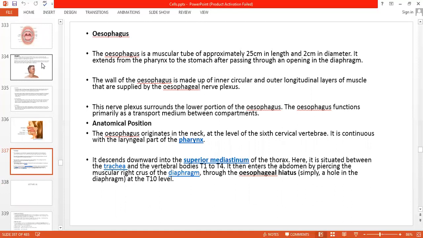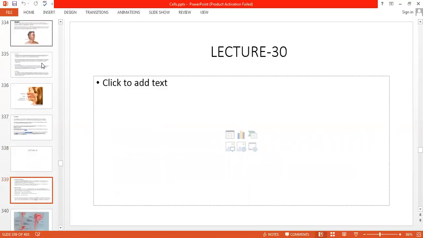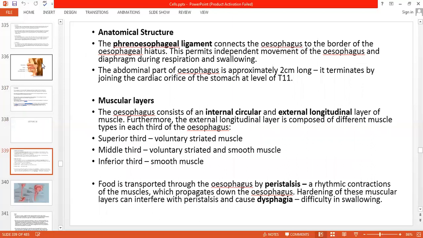And we have already discussed the esophagus. You can go through it. Then some anatomical structure of esophagus is there. Esophagus has three portions in its muscular layer: superior third voluntary striated muscles, then middle third voluntary striated and smooth muscles, and then inferior third smooth muscles. Food is transported through the esophagus by peristalsis.